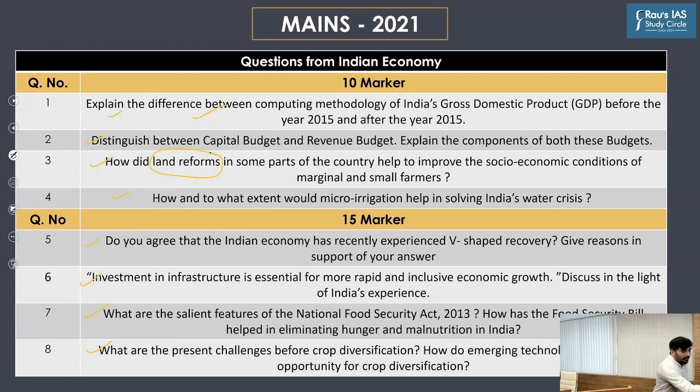Similarly, when you look at this topic of micro irrigation, what normally students do is they focus only upon the benefits of micro irrigation, as to how micro irrigation will help us, but they don't go into the other dimensions of micro irrigation. The other dimensions which become important are: what are the challenges in promoting micro irrigation in India? How to address these challenges?